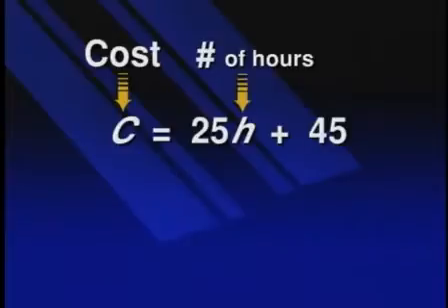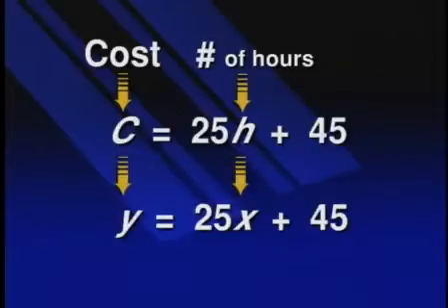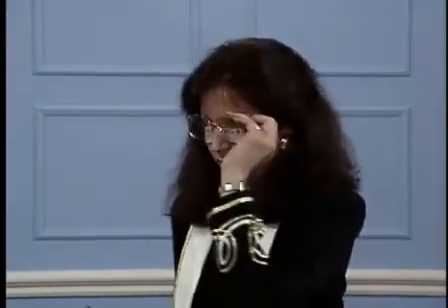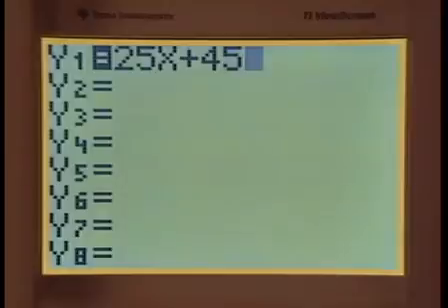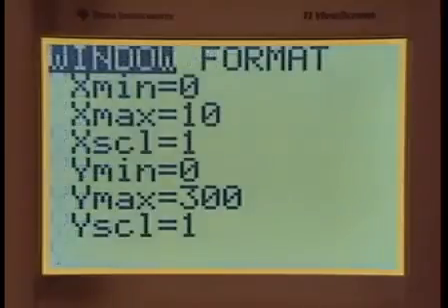If C is called y, because that's the general output variable that the calculator uses, then h would be called x, the input variable. Let us now graph the equation y equals 25x plus 45 and see what type of information the graph gives us. Y equals 25x plus 45. Let's look at the window.